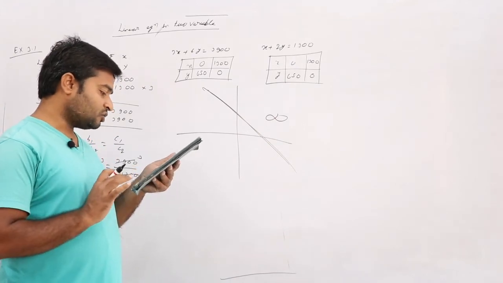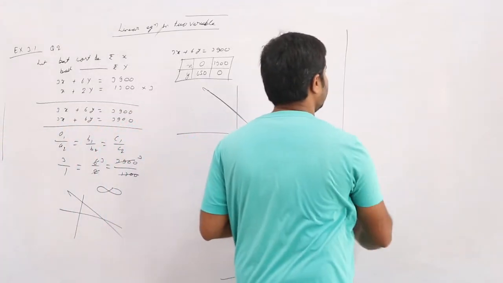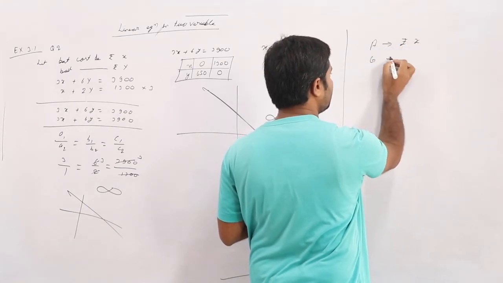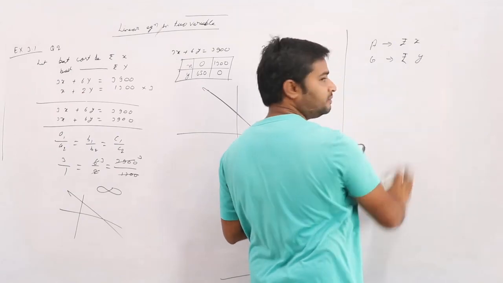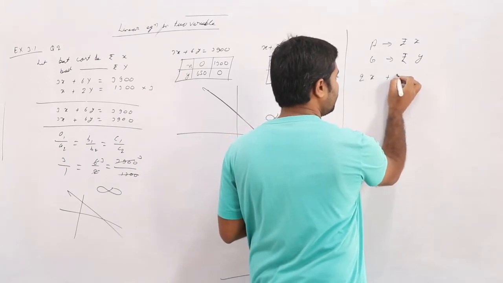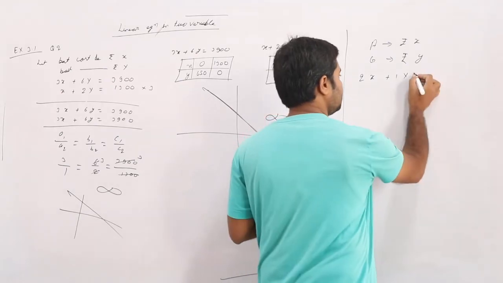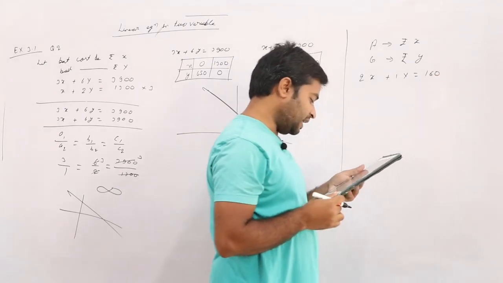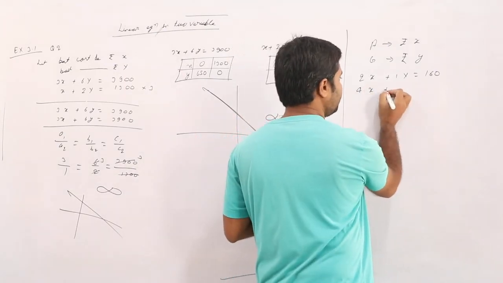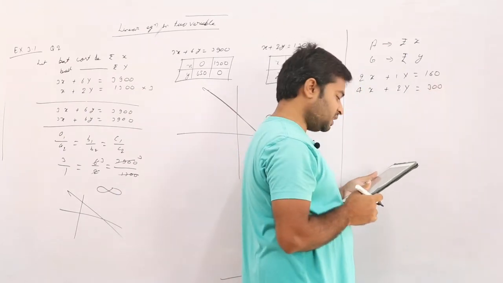The cost of 2 kg apples and 1 kg grapes. Assume apple cost is rupees X and grapes cost is rupees Y. 2 kg apples and 1 kg grapes is rupees 160, and the cost of 4 kg apples and 2 kg grapes is given as 300.